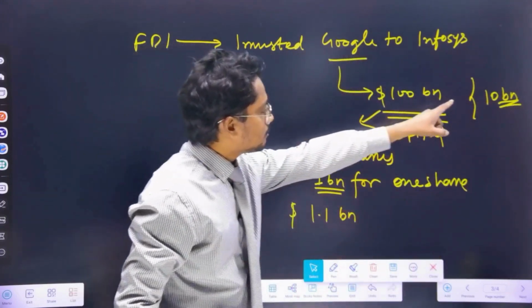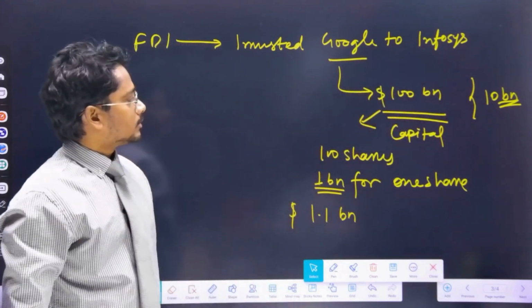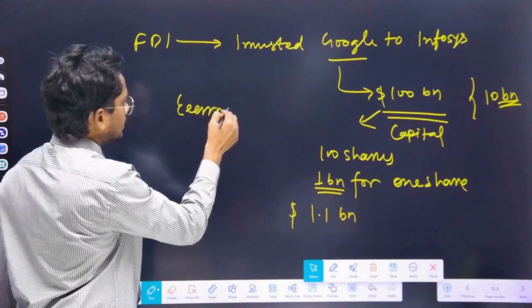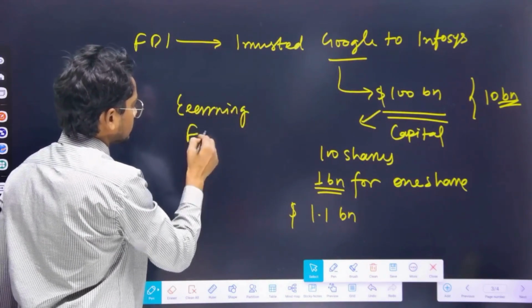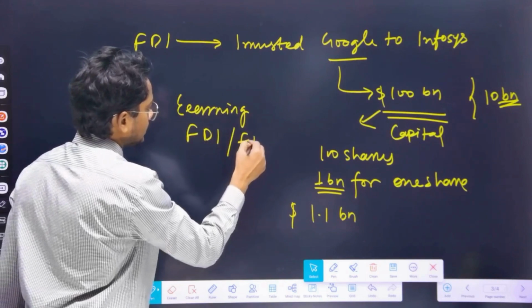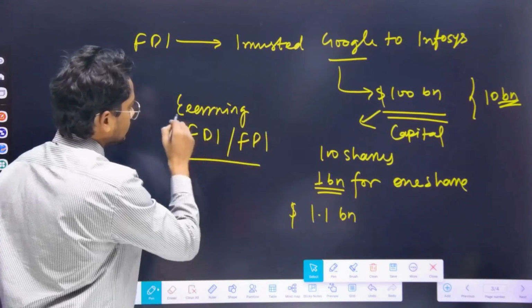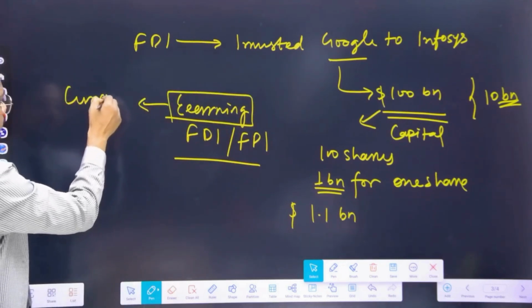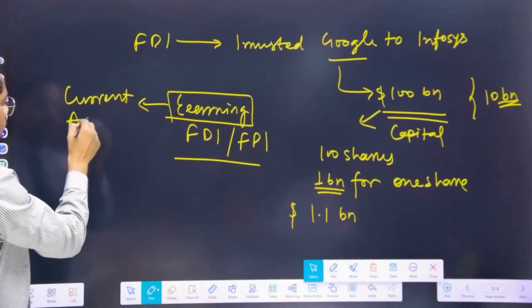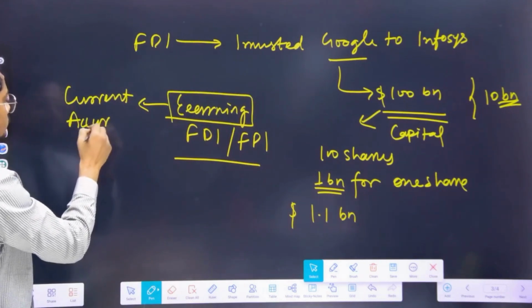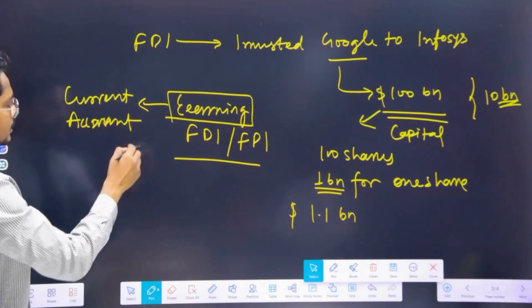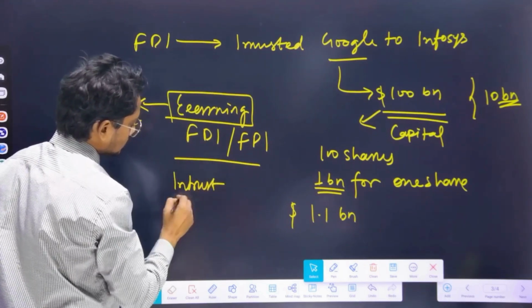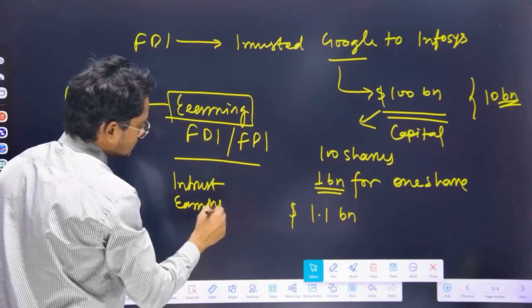That 10 billion is earning for Google, and that earning against FDI or FPI will be part of current account. Same way, interest earning is part of current account.